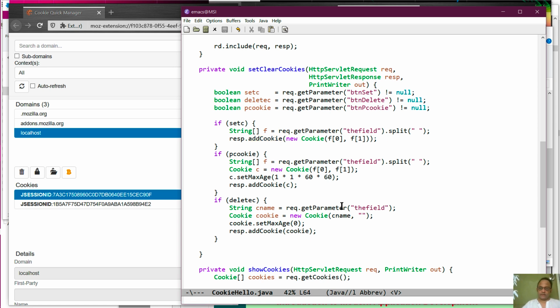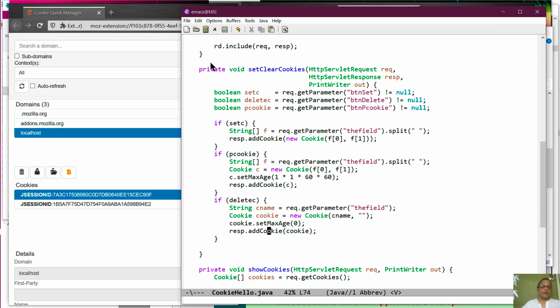For delete, you get the cookie name from the field, generate a new empty cookie, set max age to 0. So 0, because of the Unix heritage, is interpreted as 1 Jan 1970. And when you add the cookie, the browser goes and removes the cookie. Next time around, that is. That is, next time there will not be any such cookie in the request it sends.